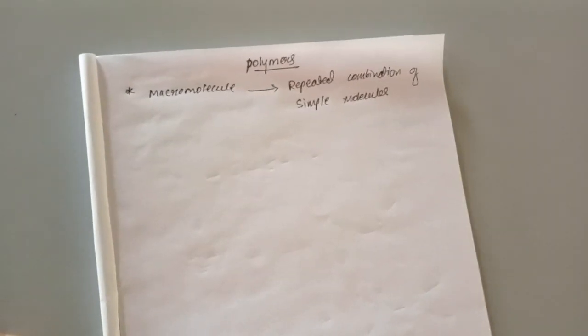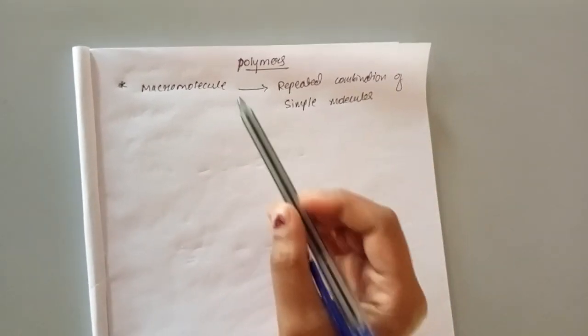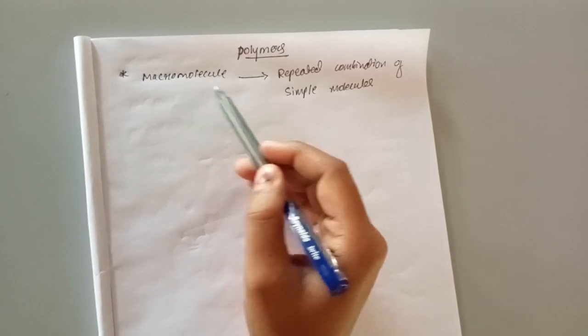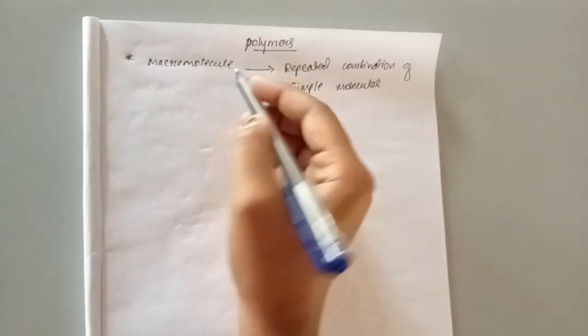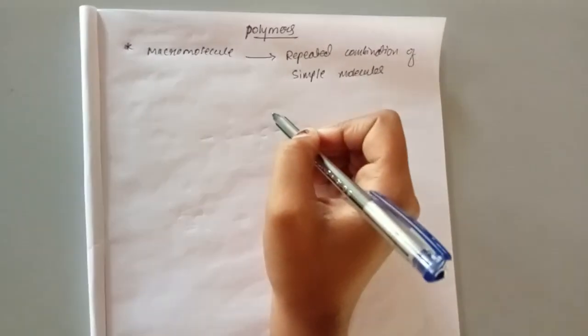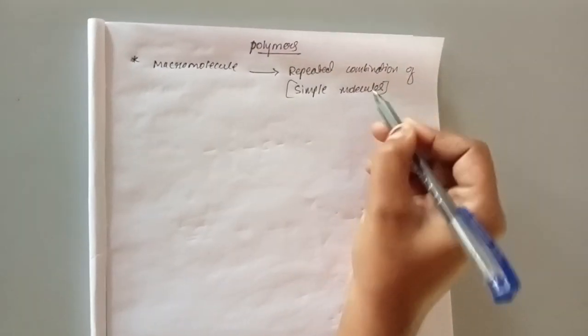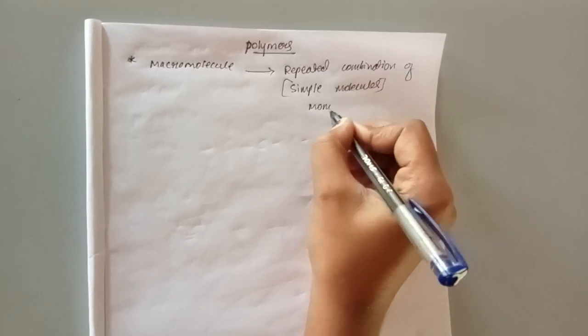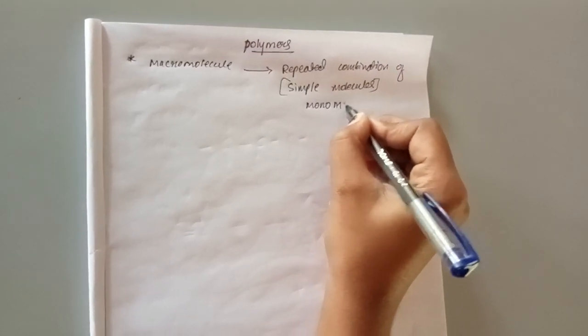These simple molecules can also be considered as monomers.